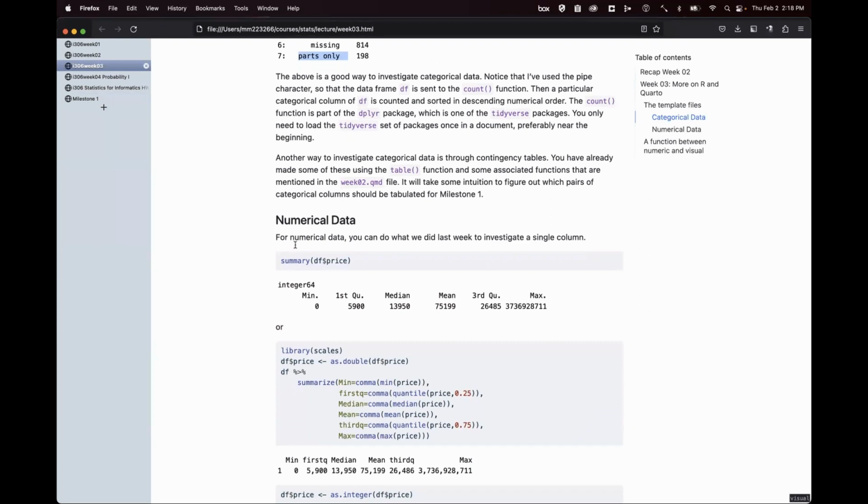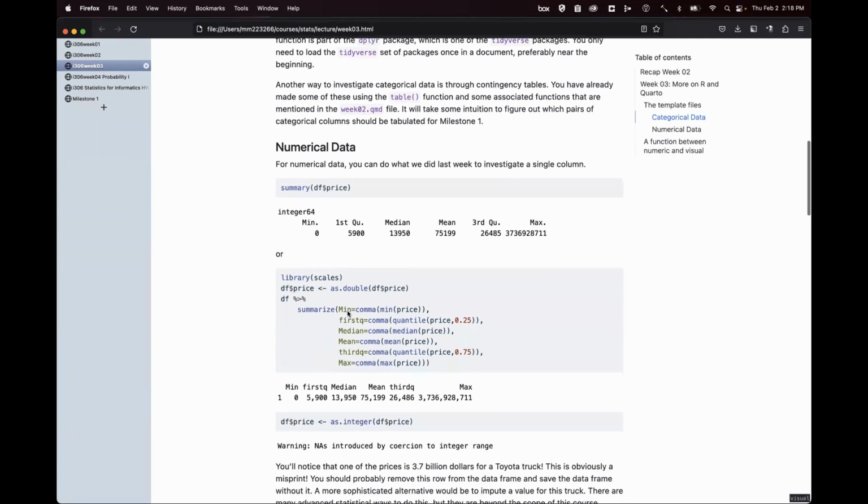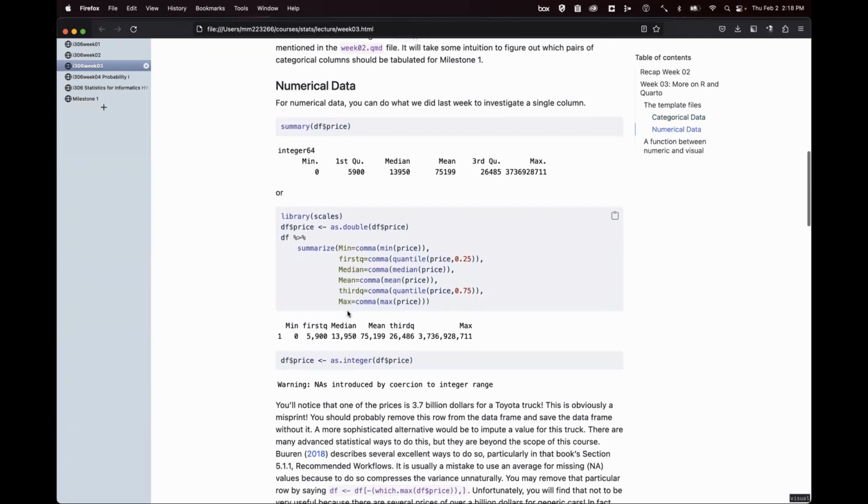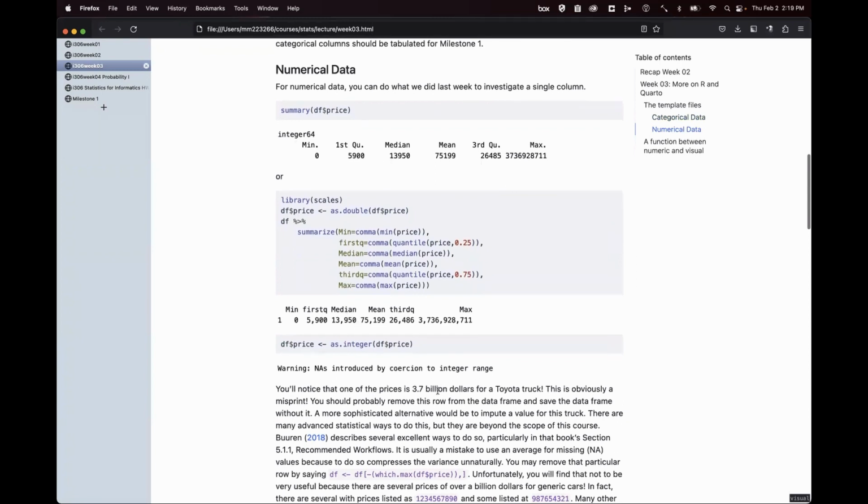Then you're going to use different techniques for describing the numerical data than the categorical data. So here, for example, is one way to find summary statistics for the price of a car. And then, of course, you find out that one of the prices is $3.7 billion for a Toyota Tundra.